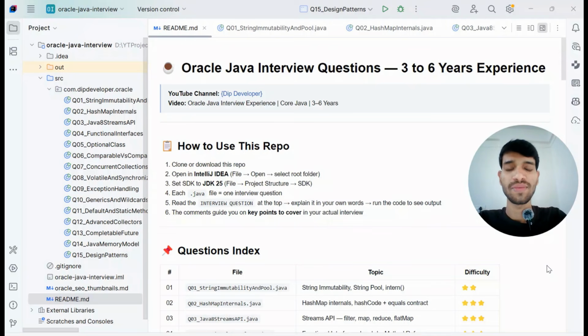Most developers can explain what a HashMap is, but can you explain why the internal structure changes from linked list to tree in Java 8? Can you explain why volatile is not enough for thread safety?